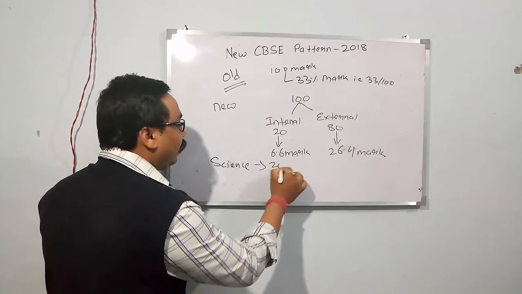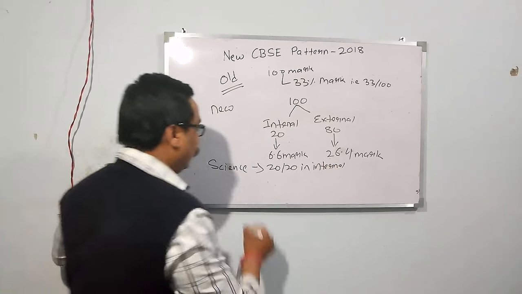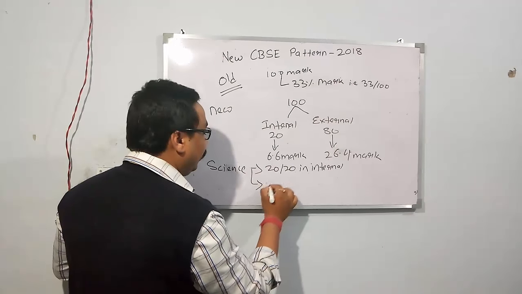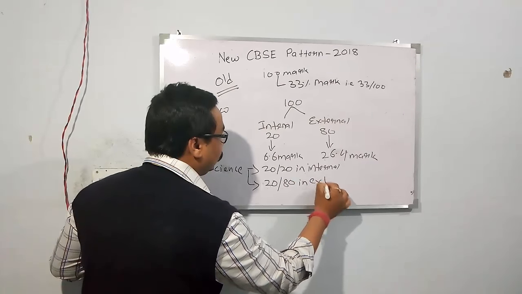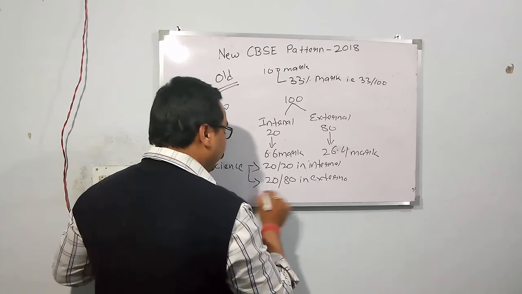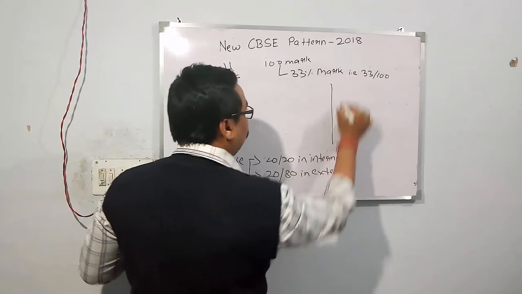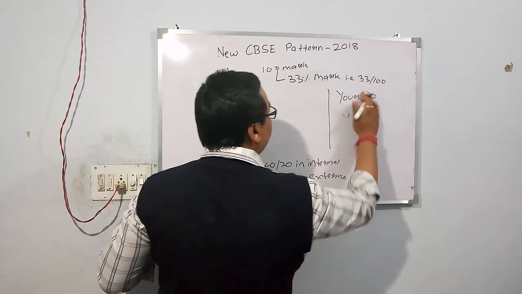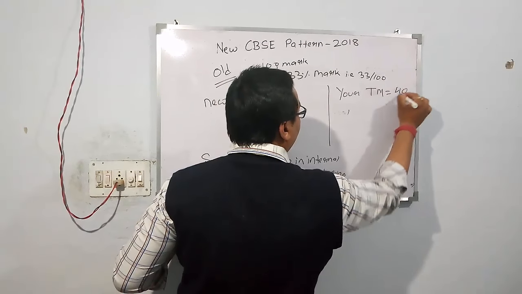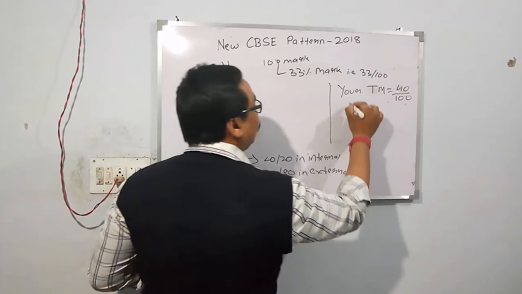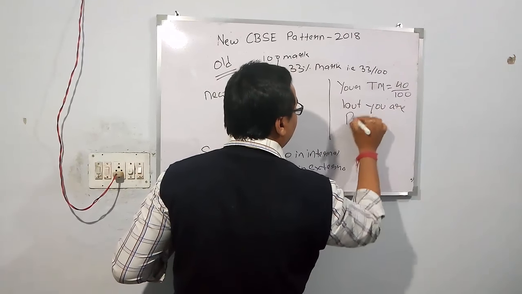If you score 20 out of 20 in internal and in the external exam you are only able to score 20 marks out of 80, your total marks is 40 out of 100, but you have failed.